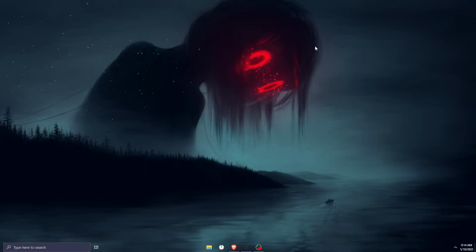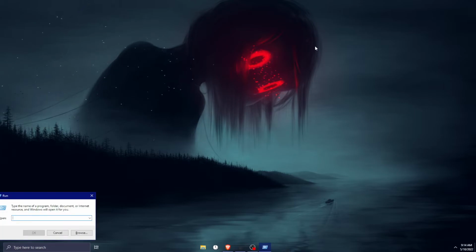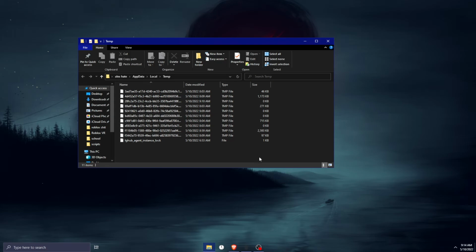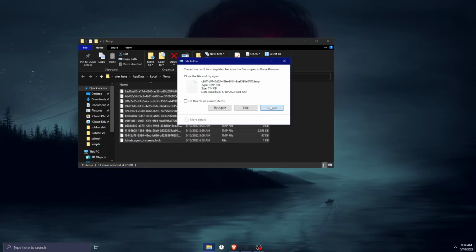So then what you have to do is go to temp, shift 5 if you want to get the percent sign right here. And when you go here, there's gonna be a bunch of stuff here. Do the same, Control A, delete, like that.